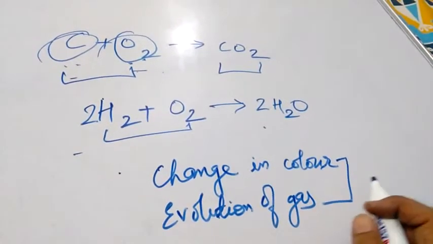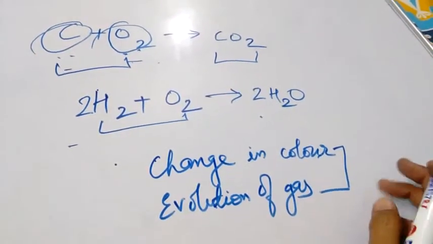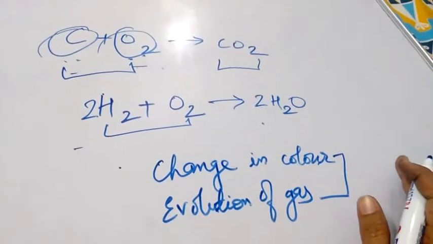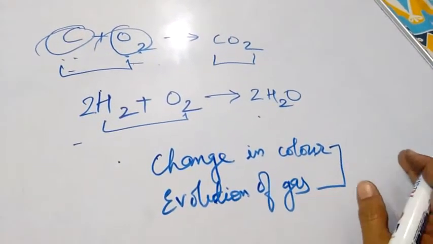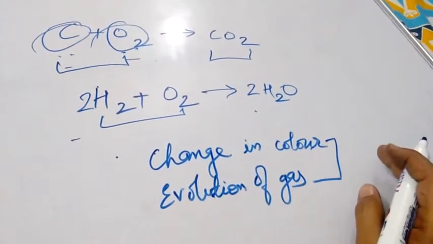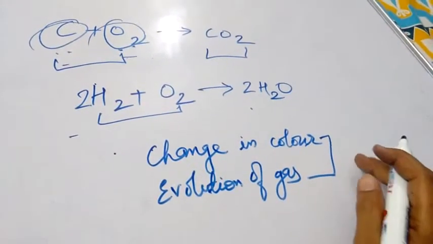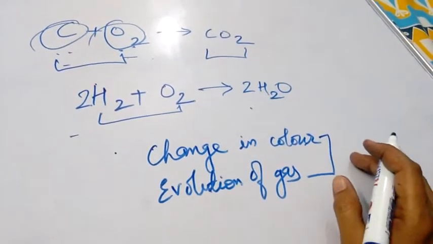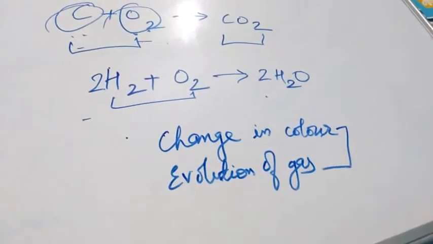Next is change in state. That is also a characteristic of chemical reaction if there is change in their state. Okay. Next is formation of precipitate. Precipitate is an insoluble substance that remains in the solution, and if that is formed, it means chemical reaction has taken place. Next is change in temperature. There are two types of chemical reaction on the basis of the change in temperature, that we will study in detail in further class.